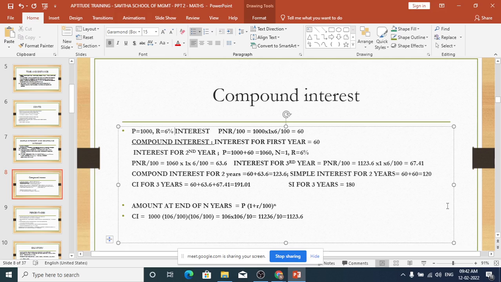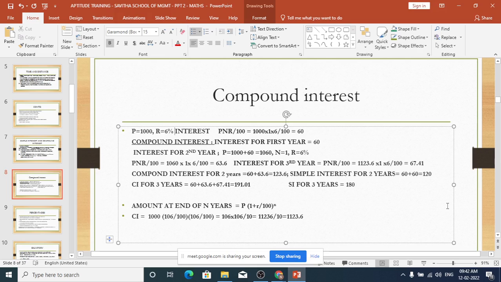With this idea only, bankers are now calculating interest once in 3 months and putting that interest in your account, and they calculate what is called a yield. You must have studied yield in your subject. Yield means they don't wait for 1 year to calculate the interest. They calculate the interest every 3 months and add that interest to the principal, so that it is compounded 4 times in a year instead of one time. So you get more interest. That is how they calculate, so they call that a yield. But in our problem, they may not ask all that difficult stuff. They may ask what is the compound interest for 2 years or for 3 years.